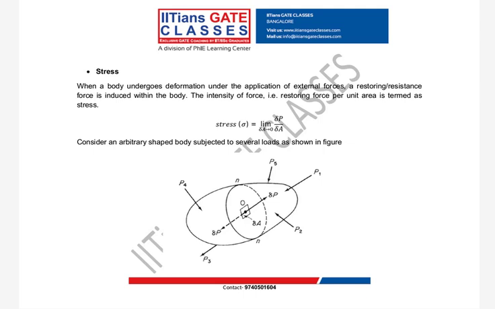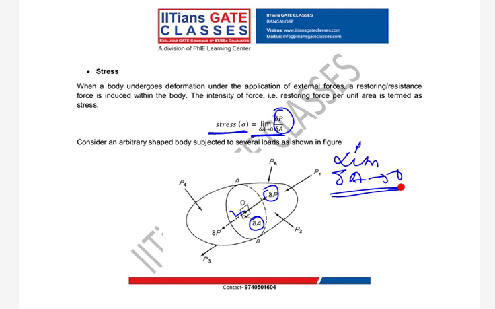Usually your stress is defined as sigma equals limit delta A tends to 0, delta P by delta A. Now delta P is your resultant force at that point, and delta A is the infinitesimal small area. We are writing limit delta A tends to 0, that means it is a point. Whenever area tends to 0, what is the meaning of that, guys? It's a point. You agree?